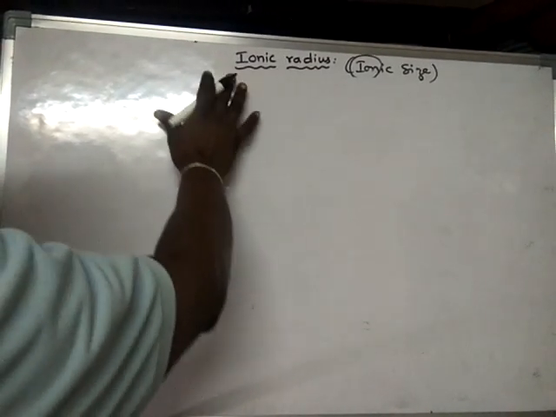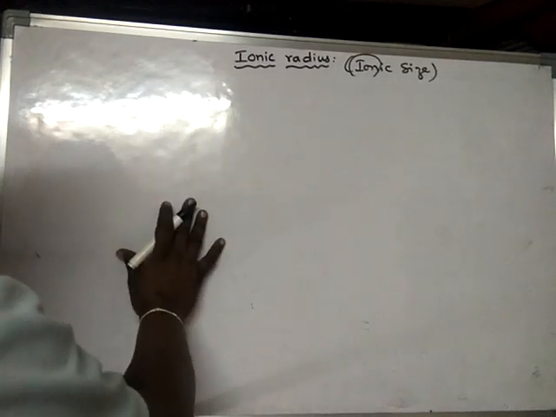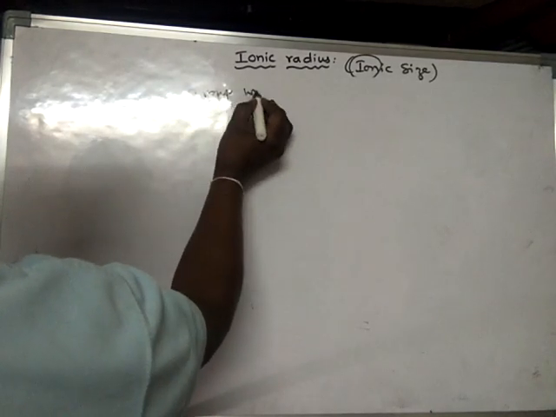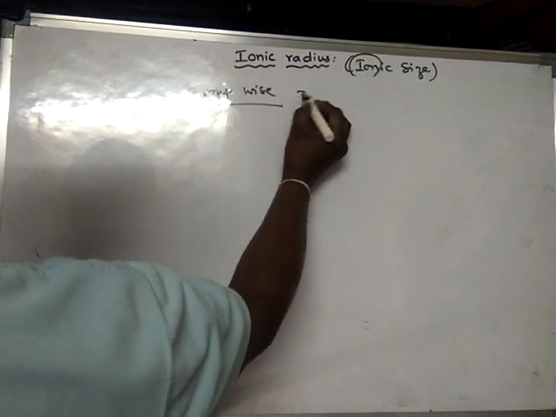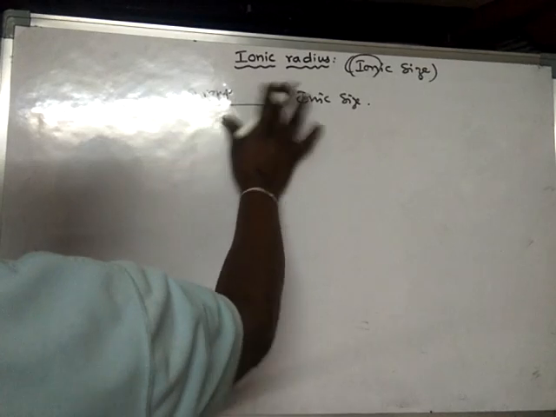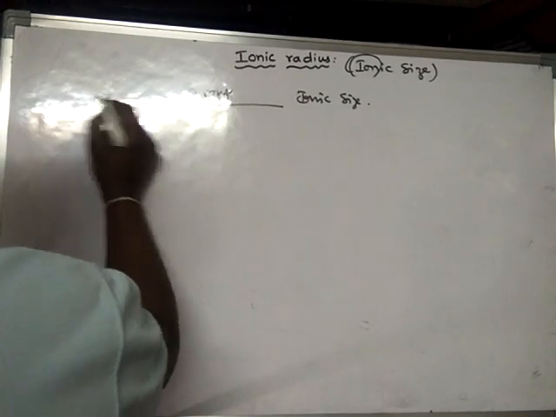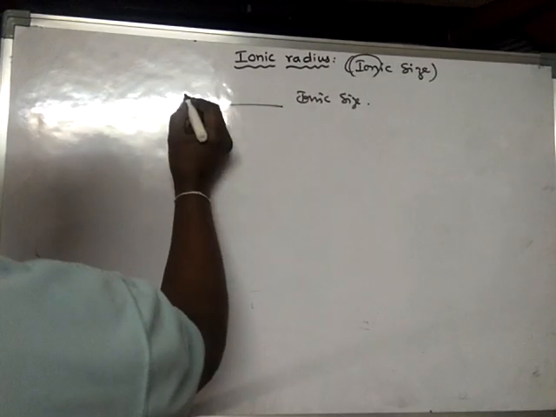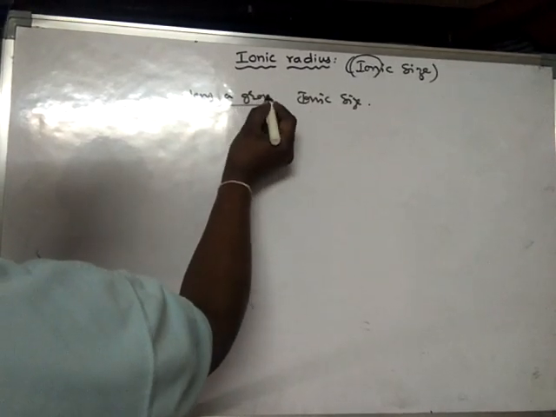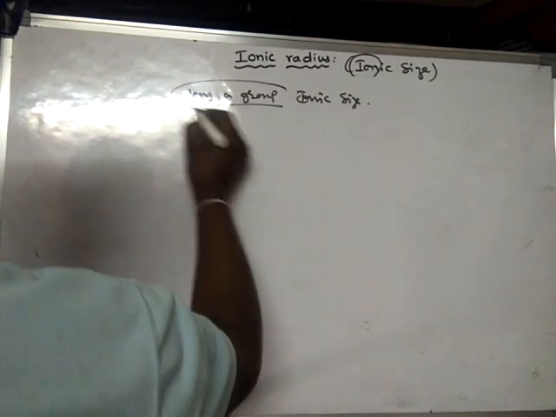So if we look down the group, for example, group wise, ionic size, and along a group, what happens?